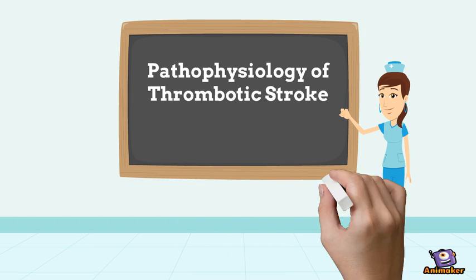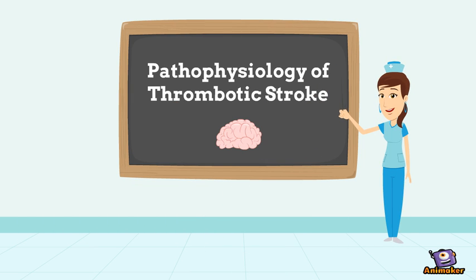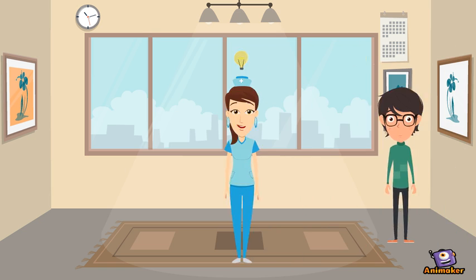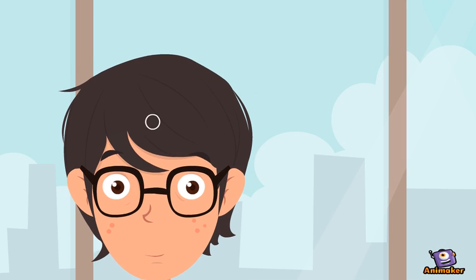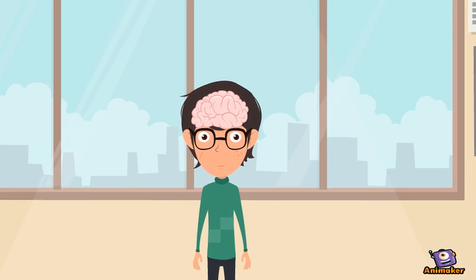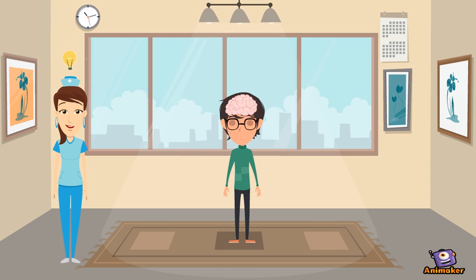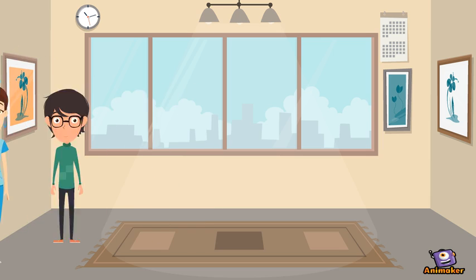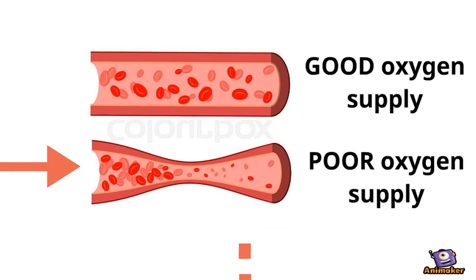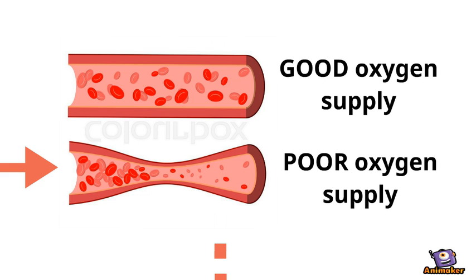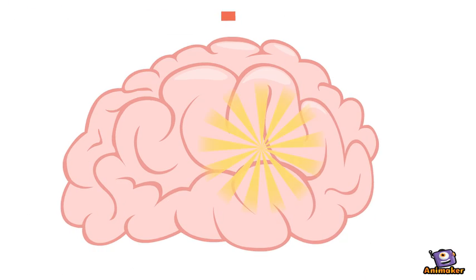Pathophysiology of thrombotic stroke. A stroke is defined by the World Health Organization as a rapidly developing disease of the cerebral vasculature that involves focal or global loss of cerebral function for more than 24 hours. It may be categorized as ischemic or hemorrhagic. An ischemic stroke occurs when there is sudden occluded blood flow in arteries supplying the brain, which results in death of brain cells as they do not receive adequate oxygen supply. This process is called infarction.